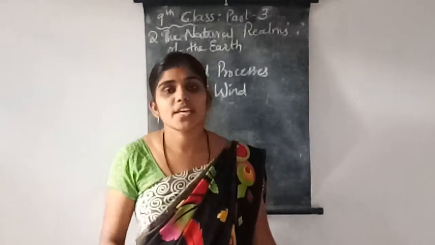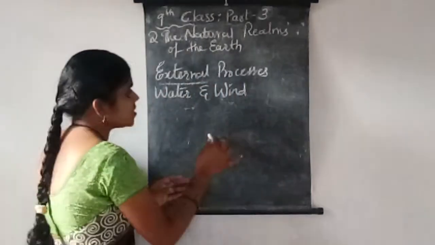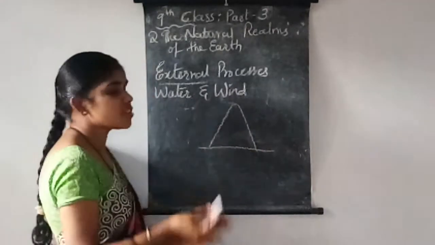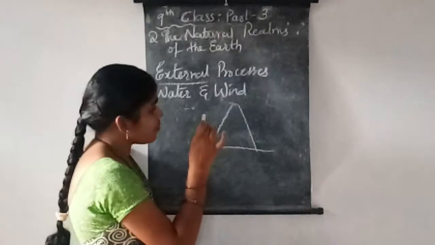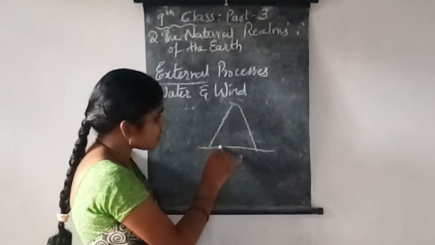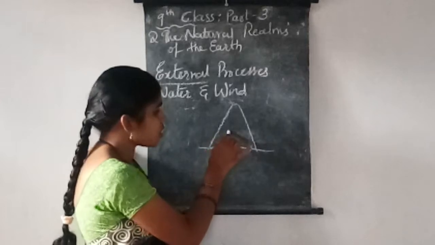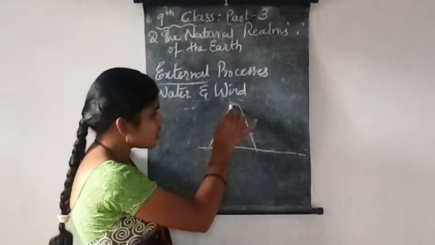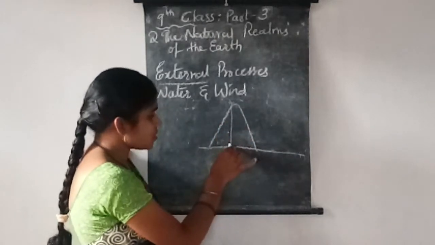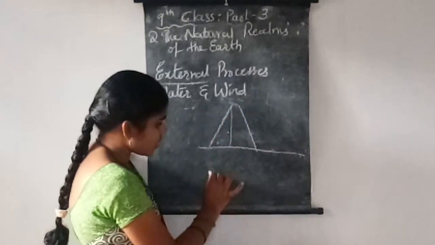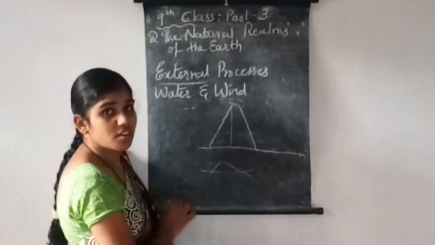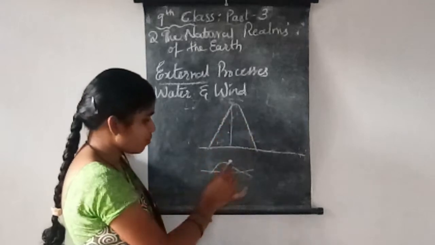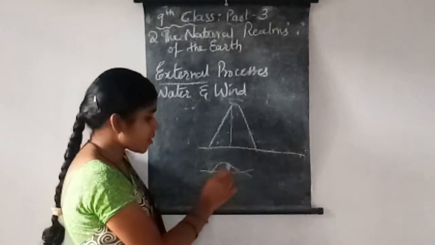For example, take a mountain. Can you believe that because of these two things, the mountain changes its shape from mountain to normal land, to a plateau? A mountain can become a plateau.